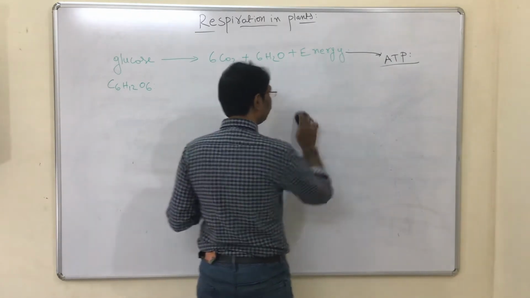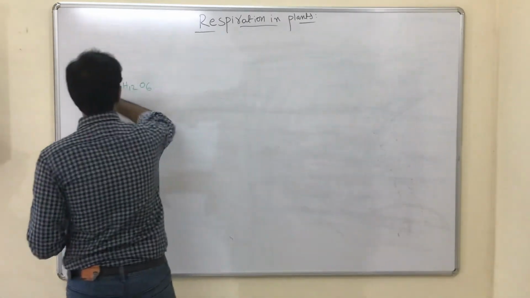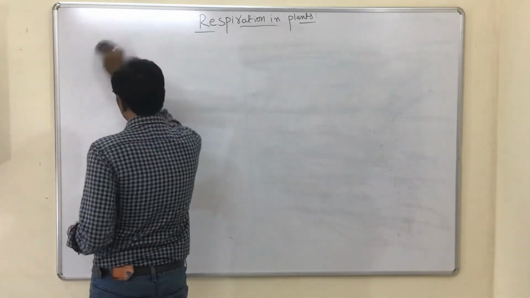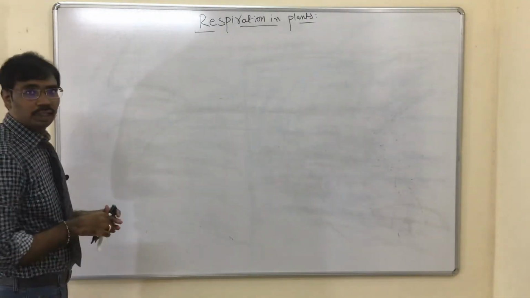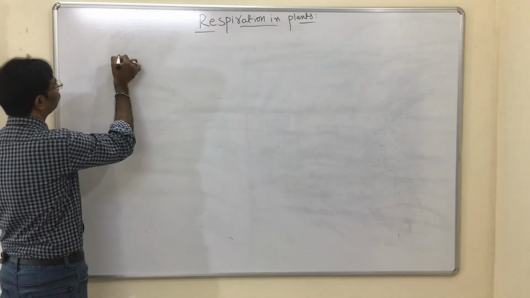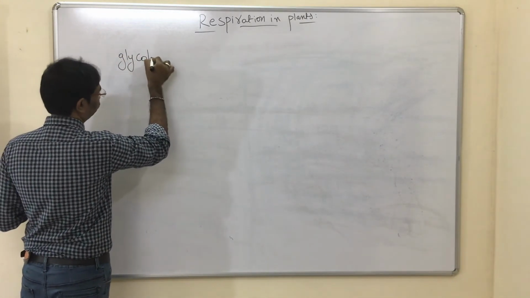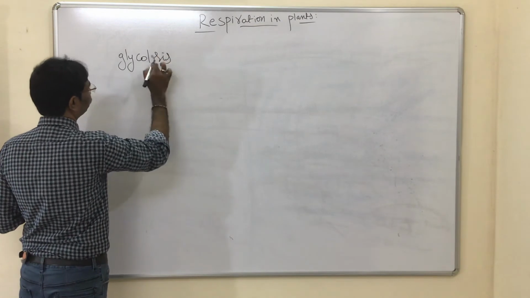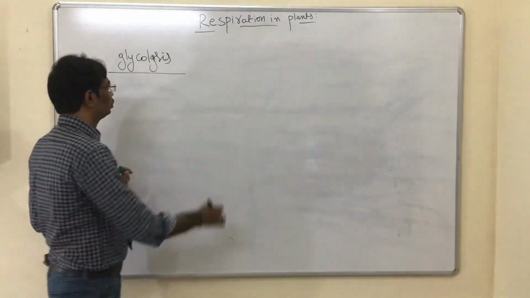So, what is the meaning of glycolysis? Glycolysis means breakdown of glucose.